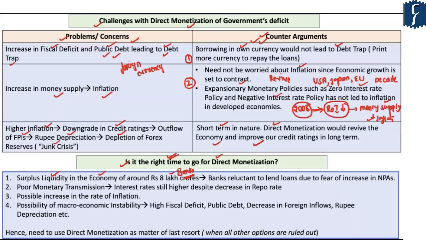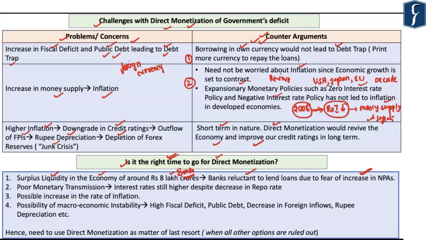However, the problem here is that these banks and financial institutions are reluctant to lend loans because they fear that if they give more loans during the present economic conditions, this can lead to a further increase in their non-performing assets. So the overall idea behind the direct monetization is to enhance liquidity, but we already have surplus liquidity which is available with the banks. So first and foremost, we have to ensure that whatever liquidity is available with the banks and financial institutions should find a way into the economy.